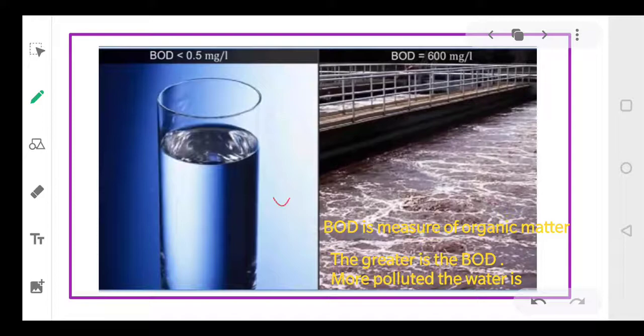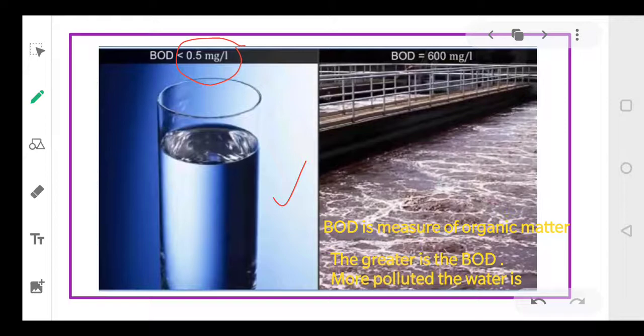The BOD of the drinking water that we drink is less than 0.5 milligram per liter.